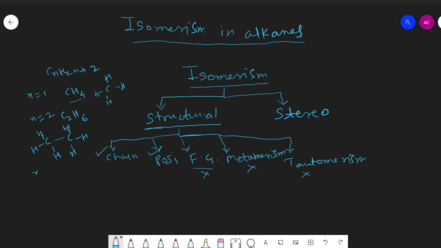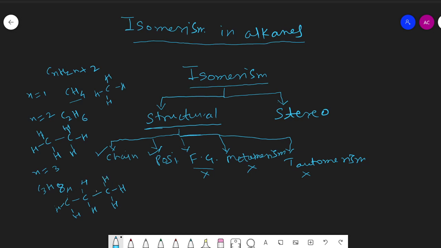Then come to the third member, n equal to 3, propane. It has molecular formula C3H8. The structure can be written like this: 3 carbon atoms, with an appropriate number of hydrogens for tetravalency: CH3, CH2, CH3.